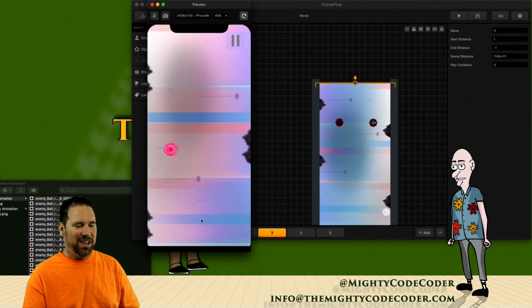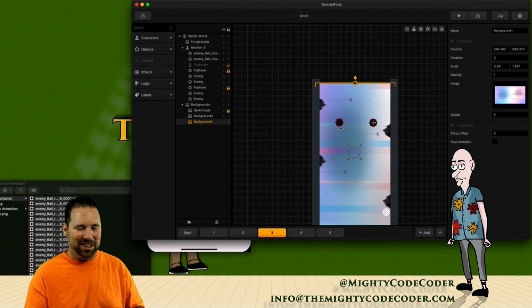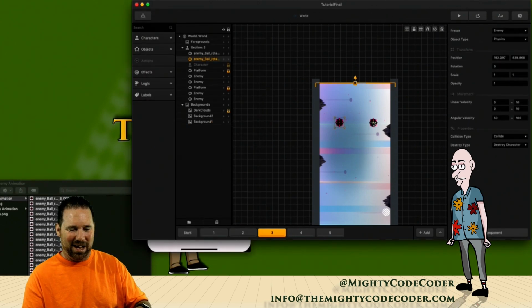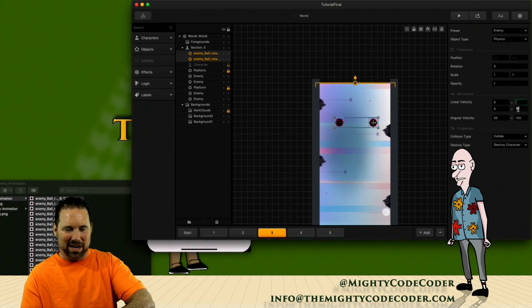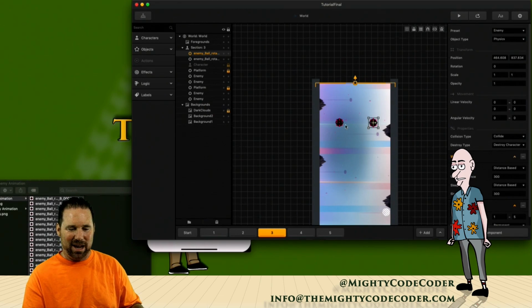There it is. They still have I don't want any angular either. So let's go here. I want to take the angular off these guys too. Okay, so I don't want any, and I just want them to come straight down at me. Okay, so 0, 0. I don't want them to move at all. I just want them to come rolling straight down. Okay, so let me make sure it has that. It feels like they didn't all get taken out. So I'm gonna have this deleted, and I'm gonna delete this one.